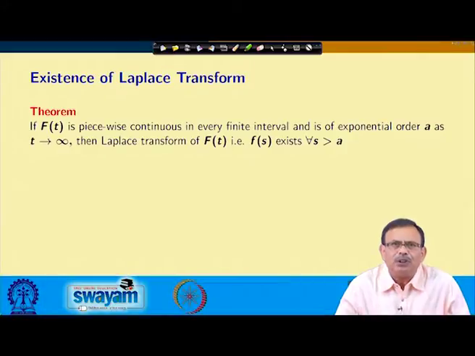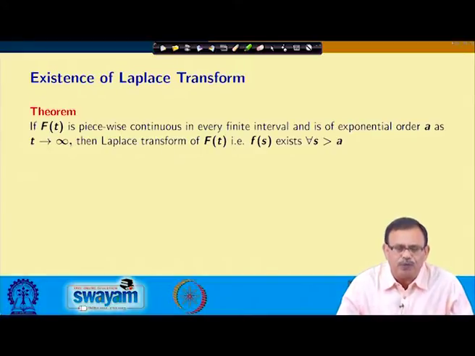For that, we have a theorem which says that if f(t) is piecewise continuous in every finite interval and is of exponential order a as t approaches infinity, then the Laplace transform of f(t), that is F(s), exists for all s greater than a. So, you see two conditions basically. If a function f(t) is piecewise continuous in some finite interval and is of exponential order a, then the Laplace transform of that function exists, and that is F(s), for all s greater than a.